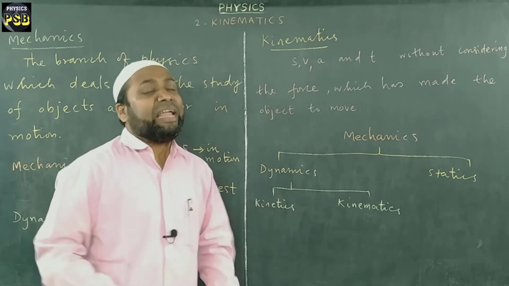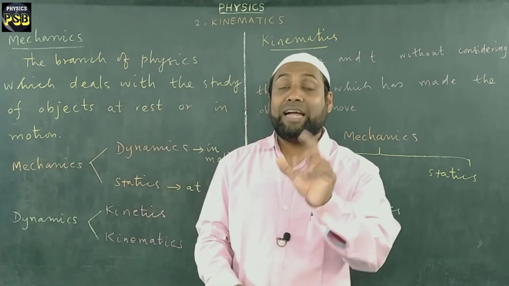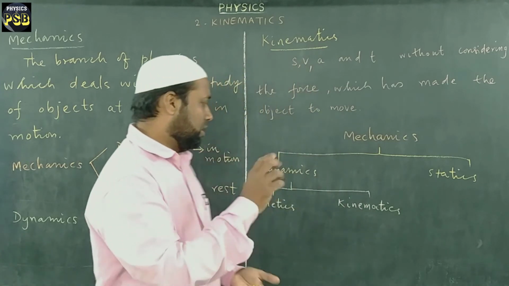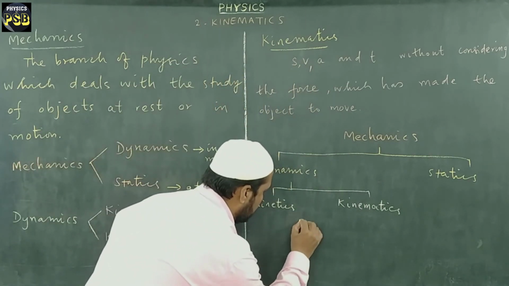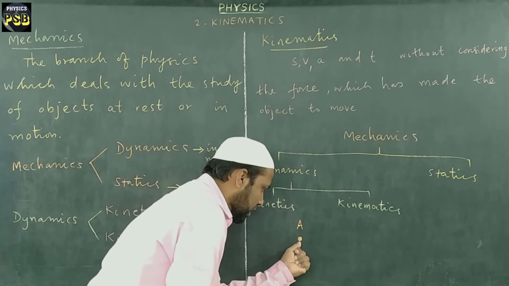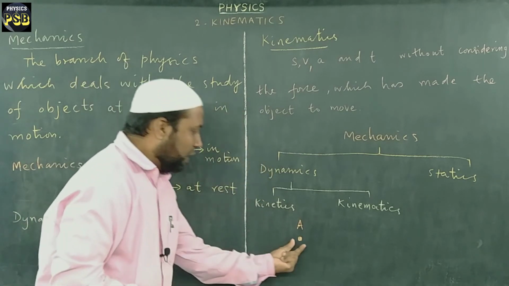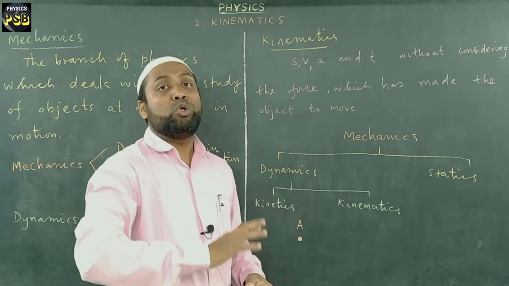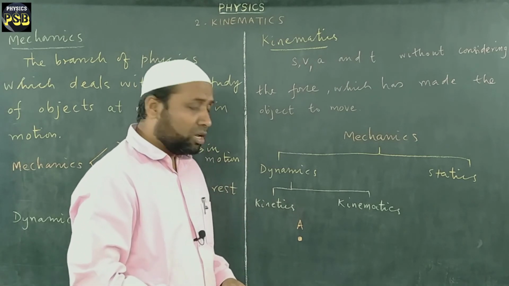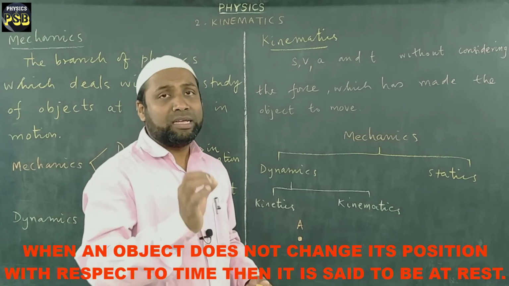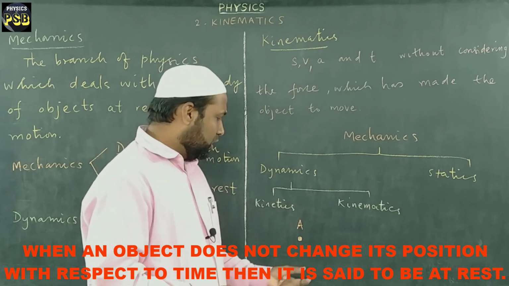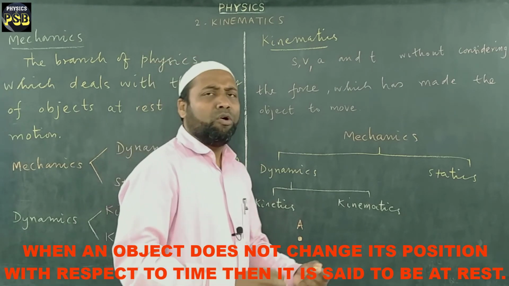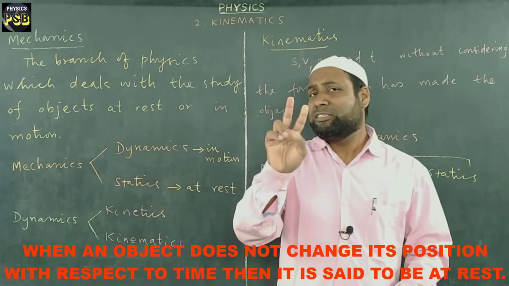Now here, many times I have used the term rest and motion. What does it mean? Let me tell you. Suppose there is an object A. Object A is present here at this point. If this object does not change its position after certain time, then we can say that the object is at rest.